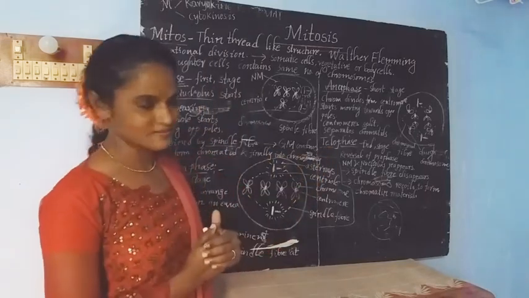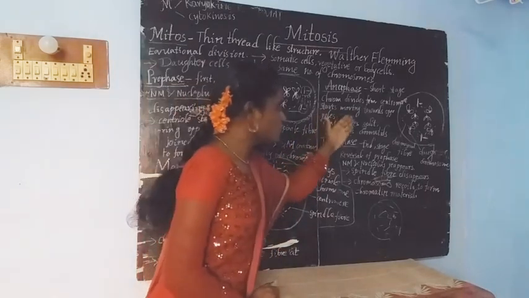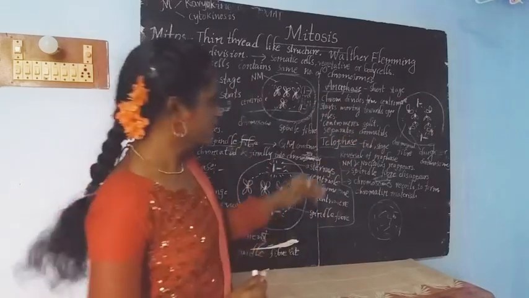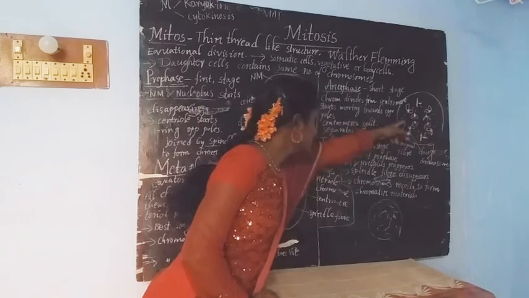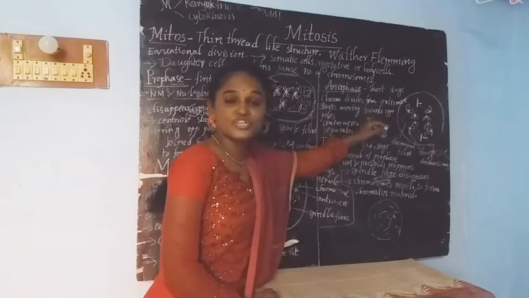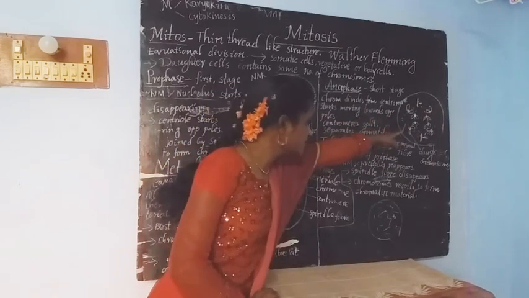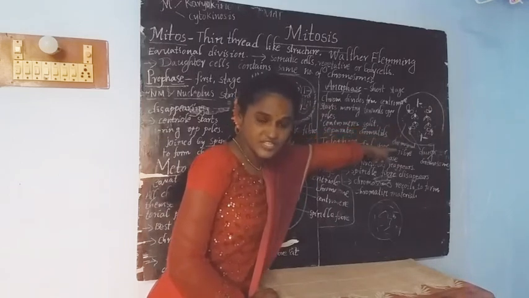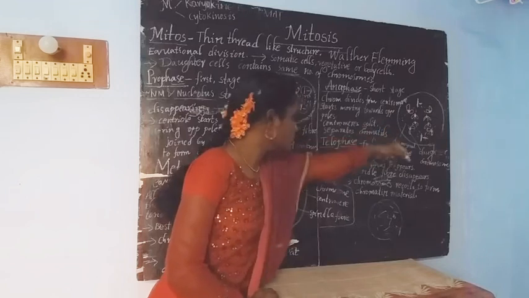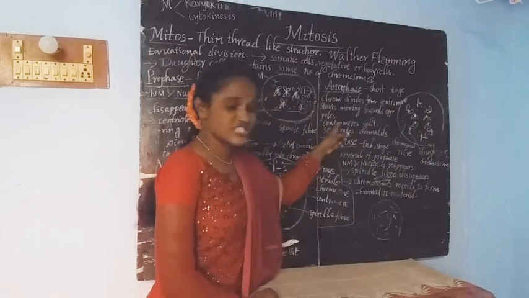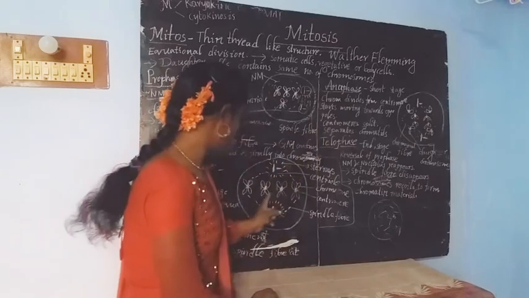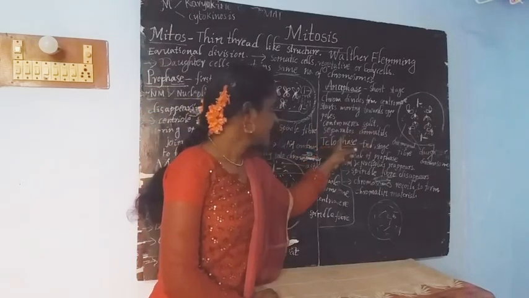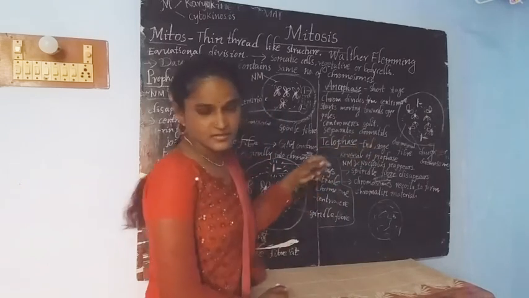What happens here? Here the chromosomes divide. They just divide from the centromere, from the dot, and they start moving towards the opposite poles. If you observe the diagram, the chromosomes divide and move towards the opposite poles. And the centromere, this dot, splits and separates the chromatids.